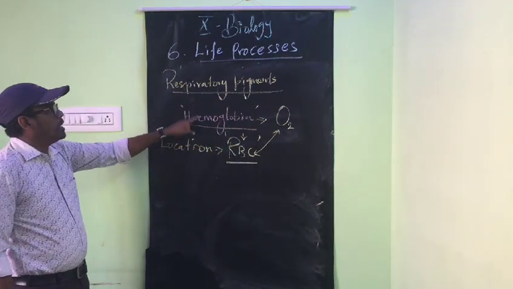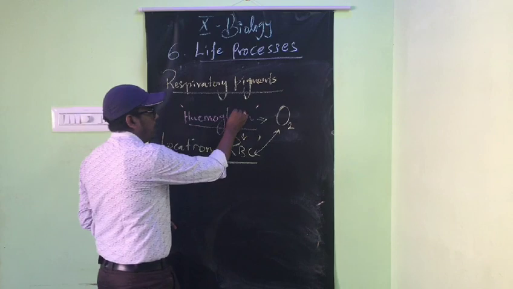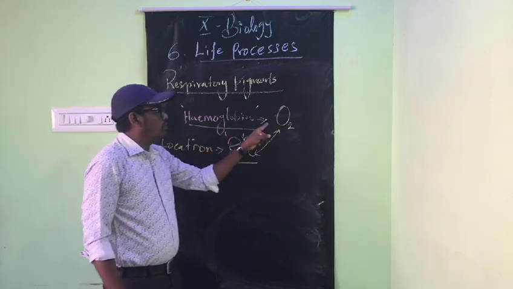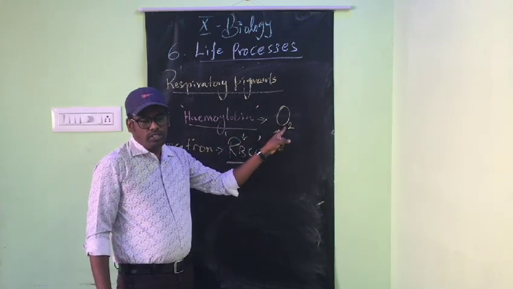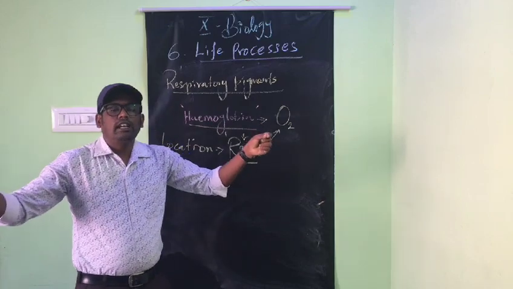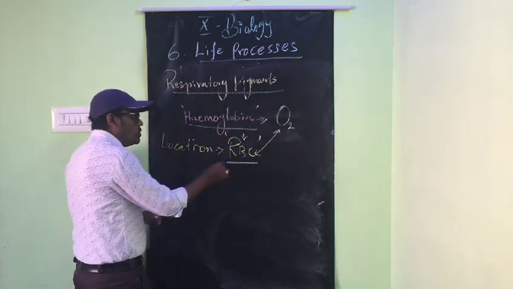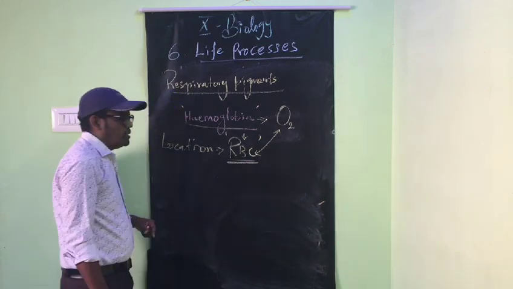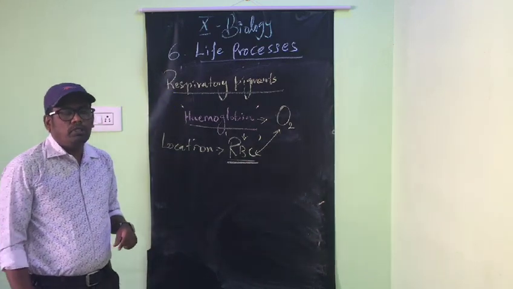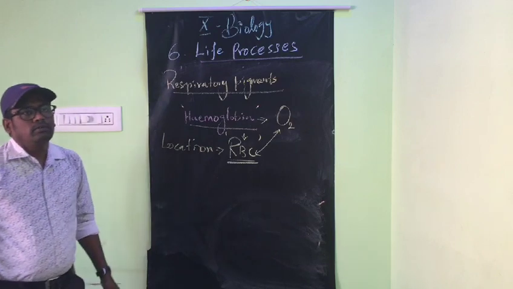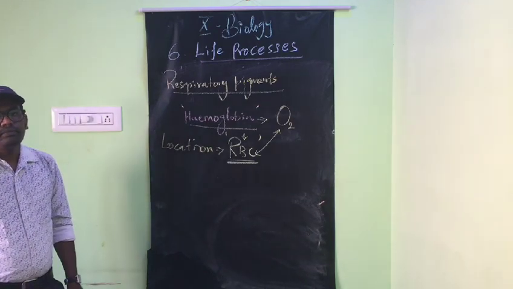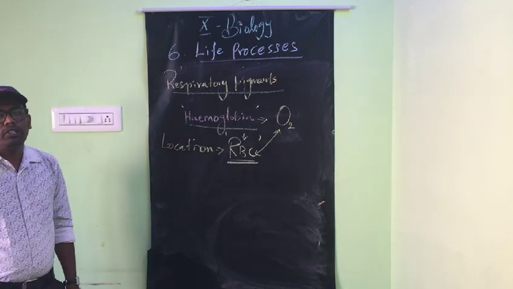So the respiratory pigment is hemoglobin. It always has an affinity with the oxygen, so it is tightly bound with the oxygen and transports it. It is located in RBC, red blood corpuscle.